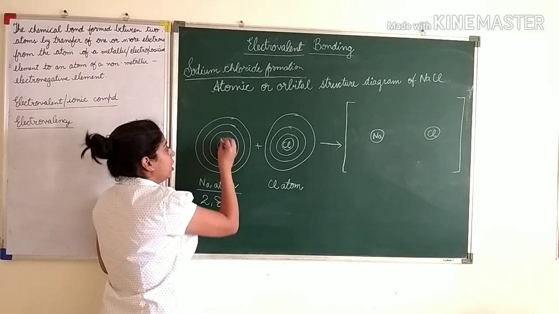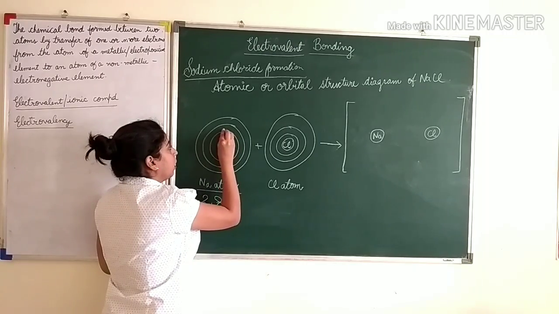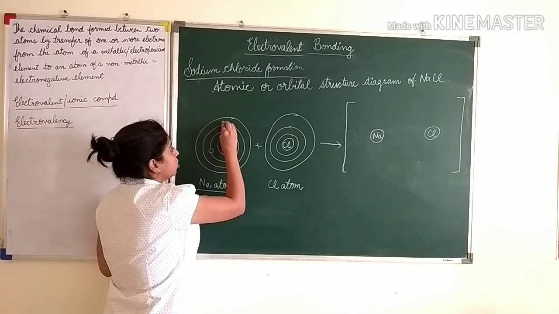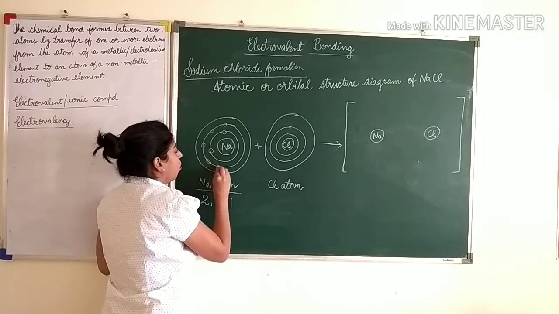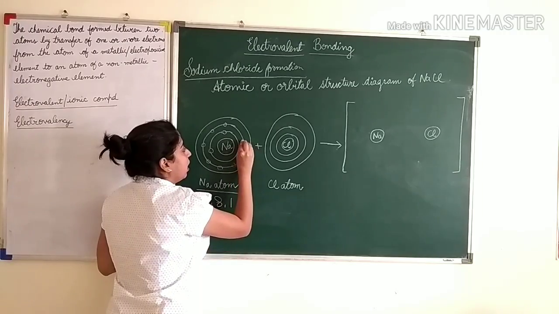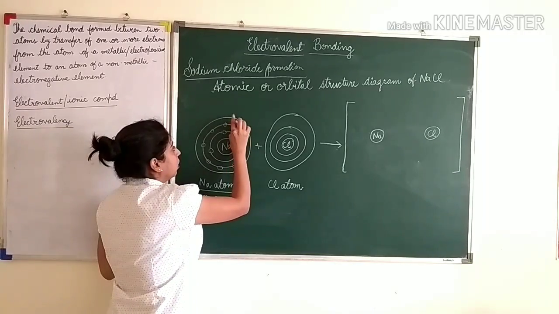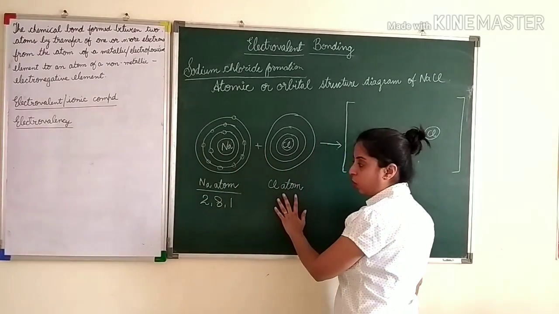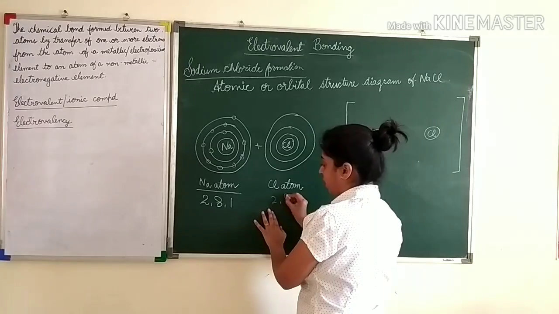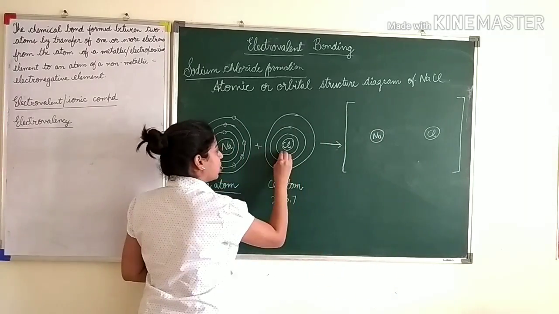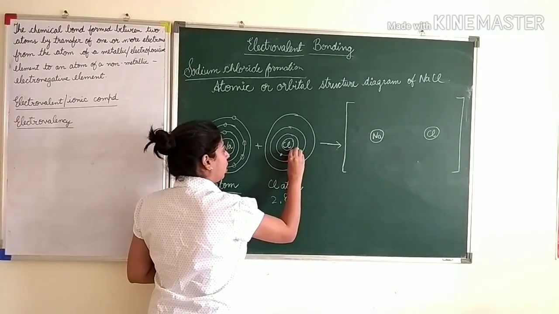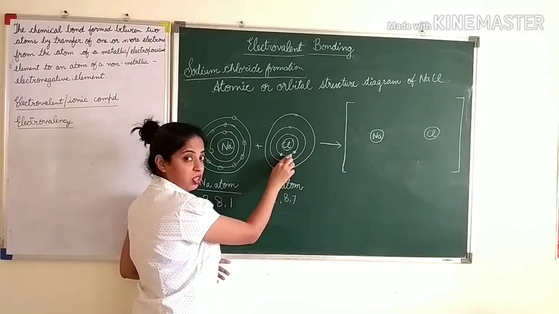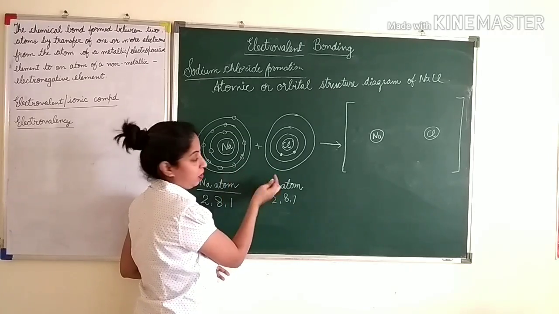Okay. Now in the first shell you fill 2 electrons, one here and one anywhere. Okay, 2 electrons. In the next shell you have to fill 8 electrons, so 1, 2, 3, 4, 5, 6, 7, 8. In the last shell 1 electron, okay, so 1 electron. Now put a plus sign, then the chlorine atom. You know the chlorine atom is 2,8,7, okay. So in the first shell put 2. Now here you can see, children, that here I have drawn hollow circles and here I am drawing solid circles just to distinguish between two types of electrons, okay.